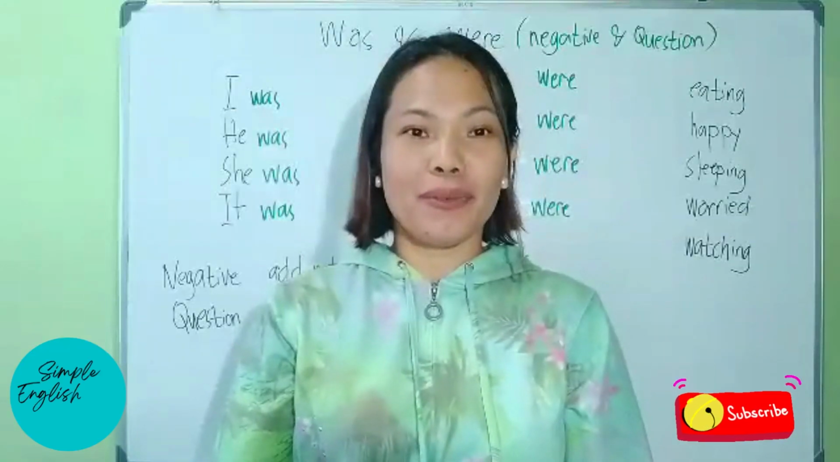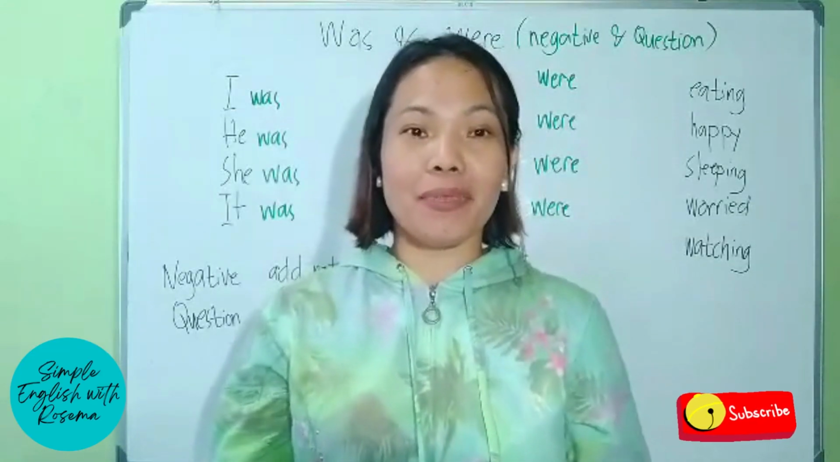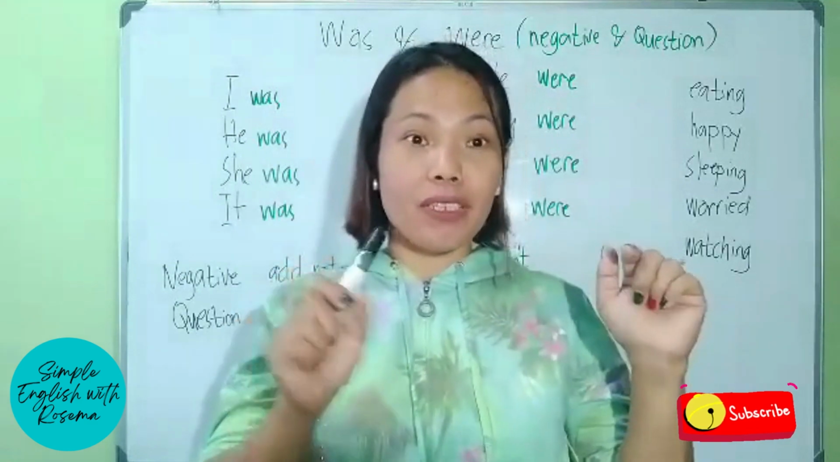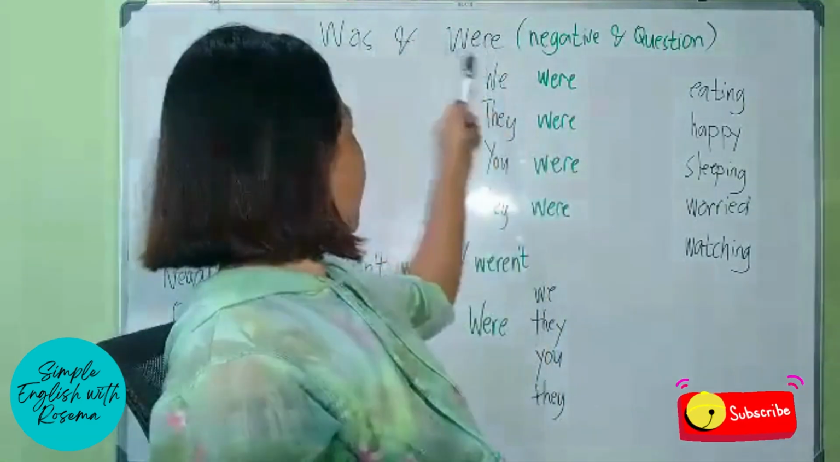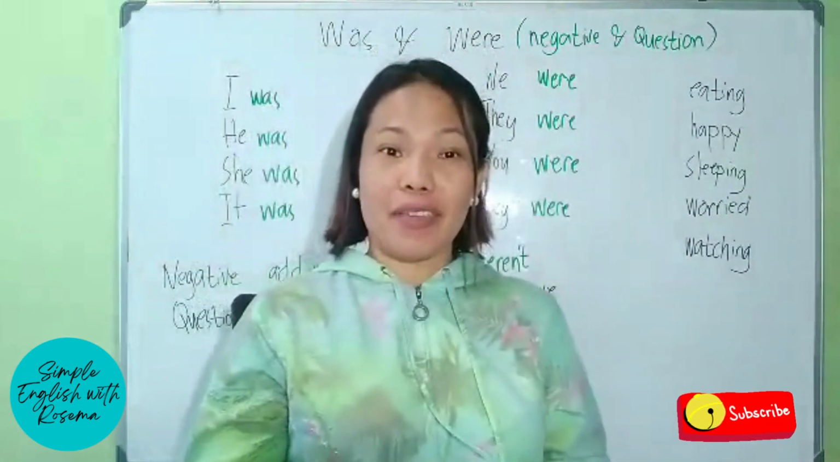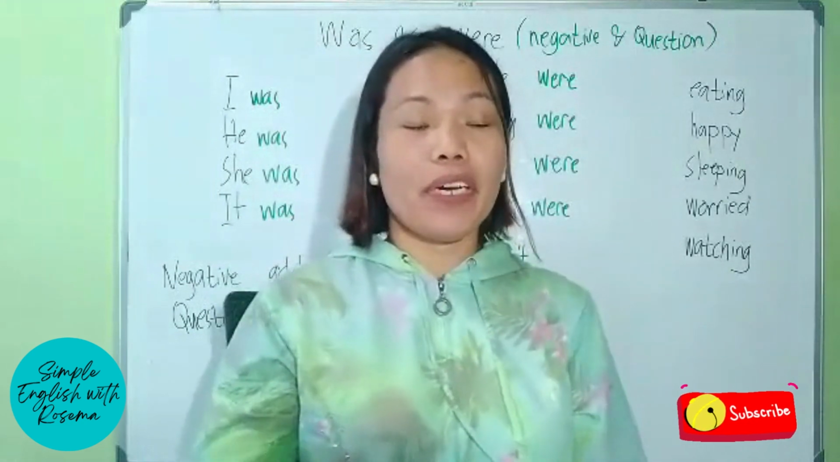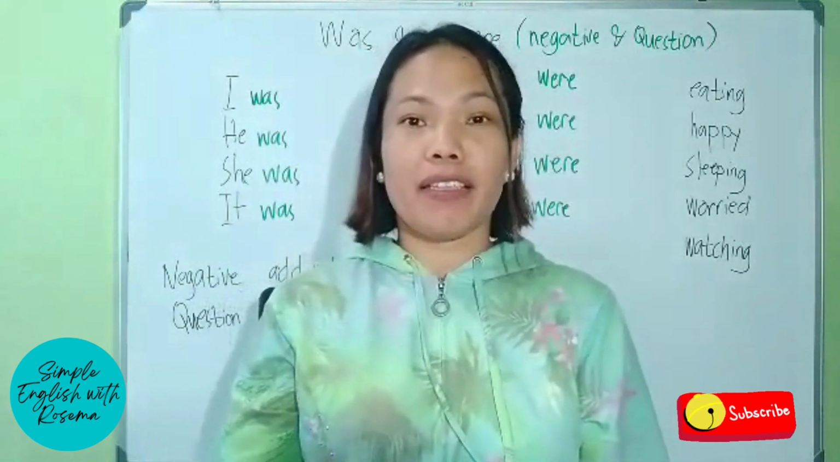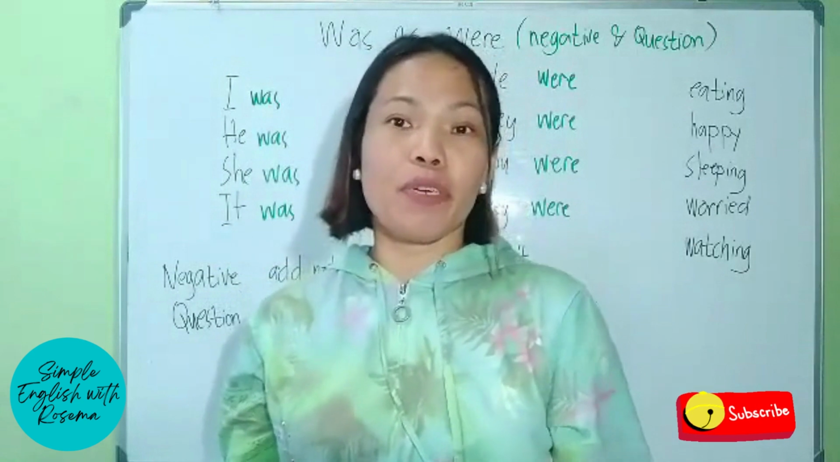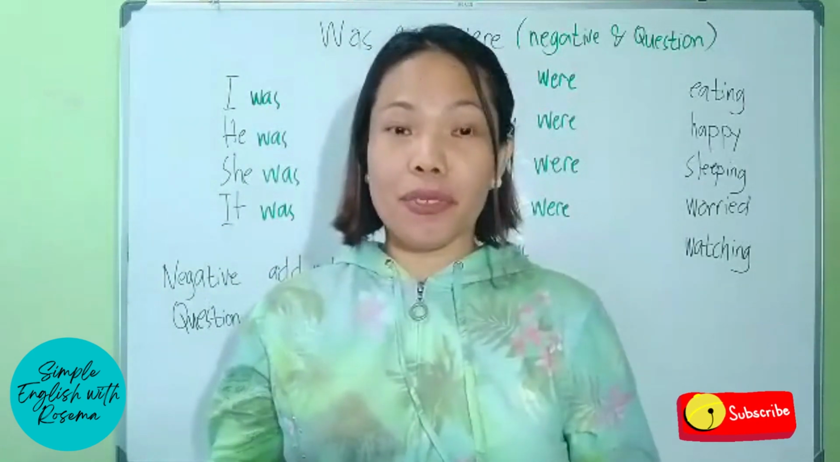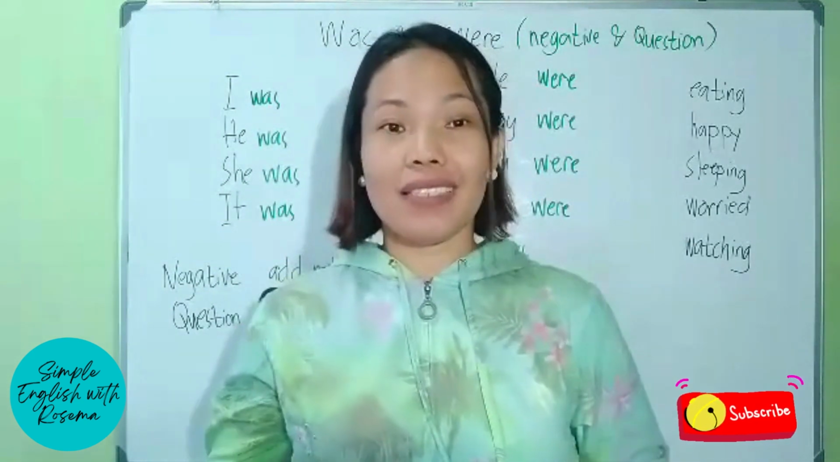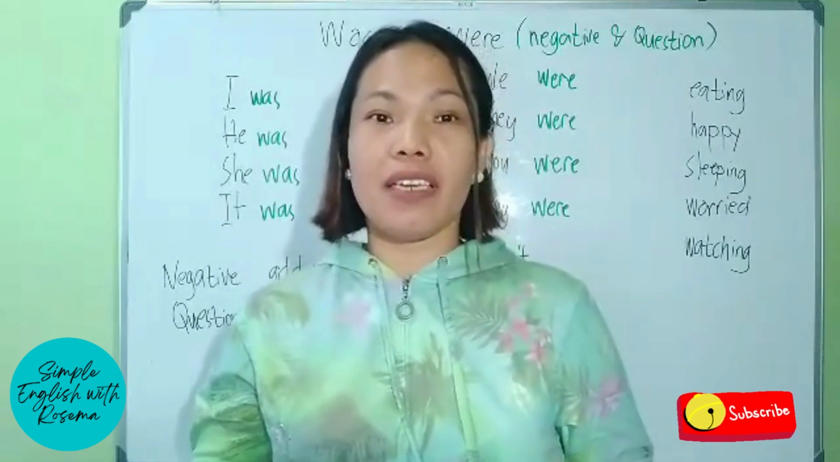For this video, we will discuss the past tense be verbs, was and were, in negative and question form. But before we go into that, let us have a recap of our previous topic, how to use was and were in making sentences, specifically positive or affirmative sentences.